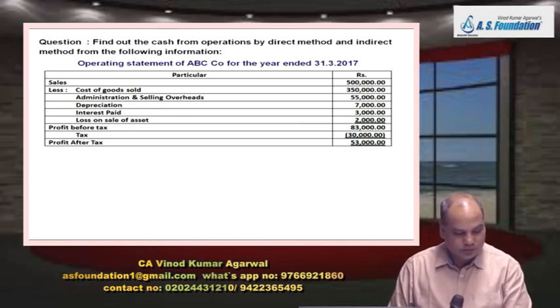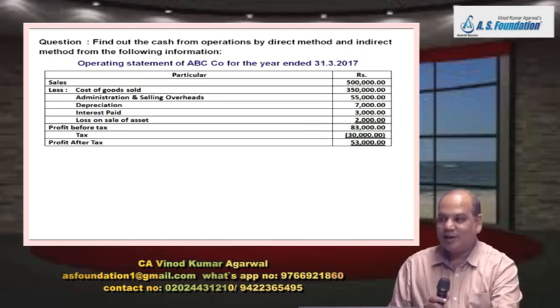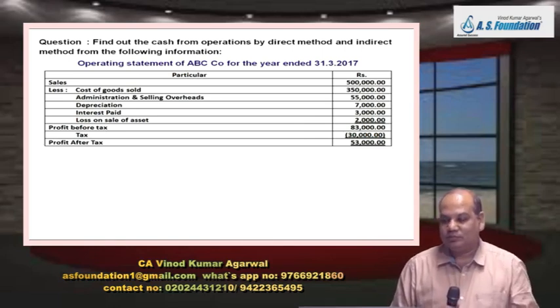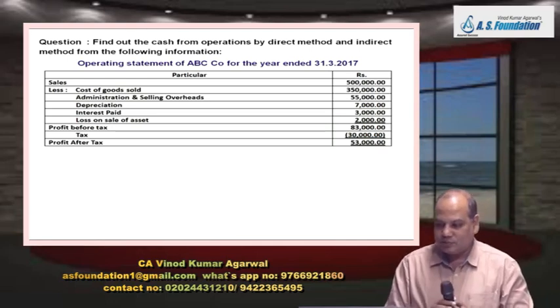These are easy ones. Find out the cash flow from operation by direct method and indirect method from the following information. So this question we will solve 2 times, direct and indirect, and you will be happy to know that your answer is same.